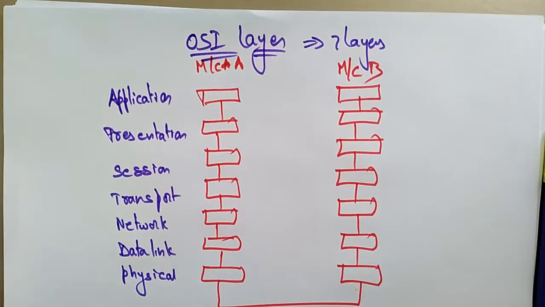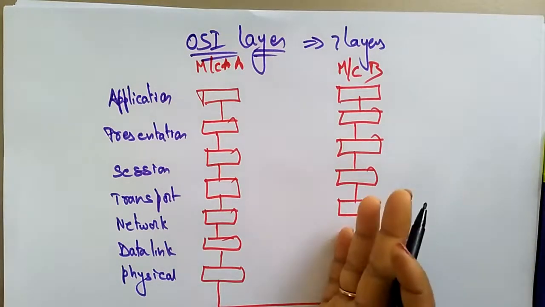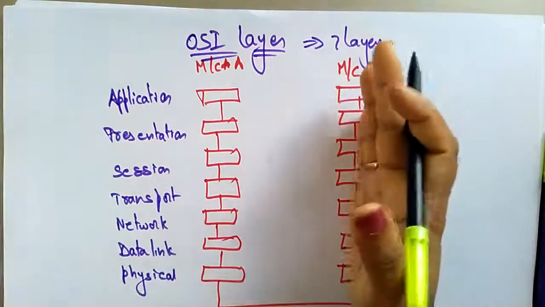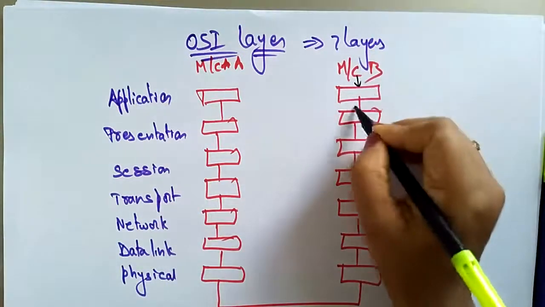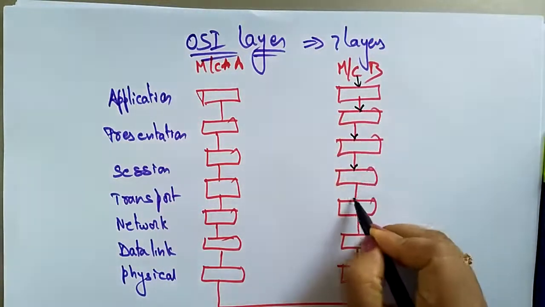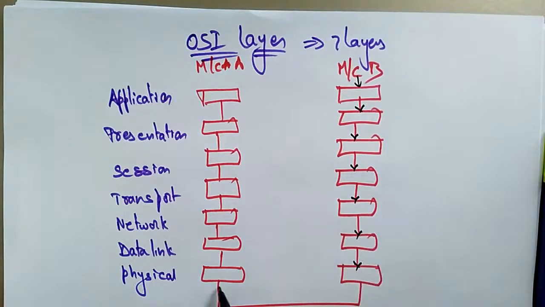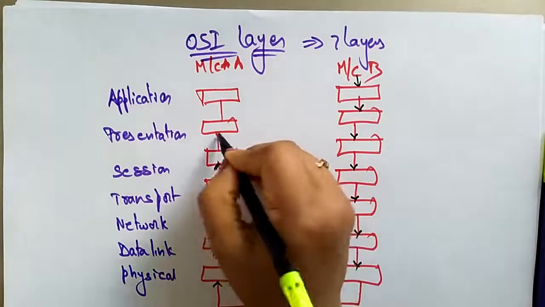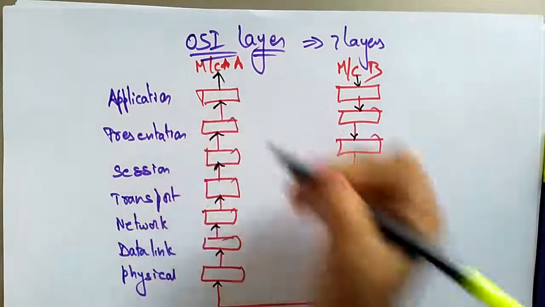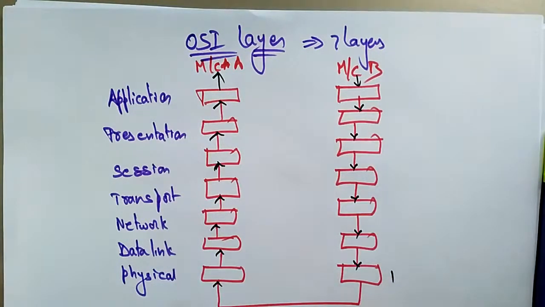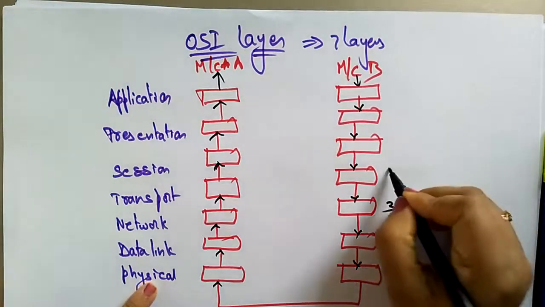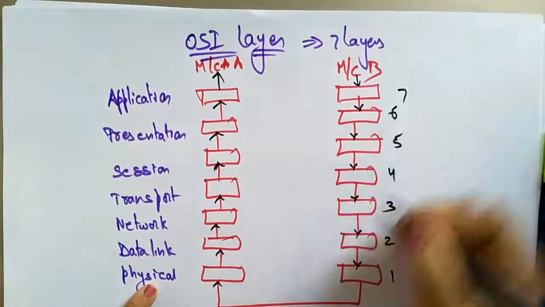Here machine A requests something and machine B is going to respond. This is the first layer, the physical layer, then second layer, third layer, fourth, 5, 6, 7.